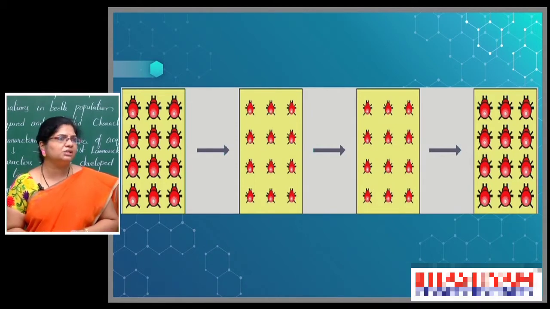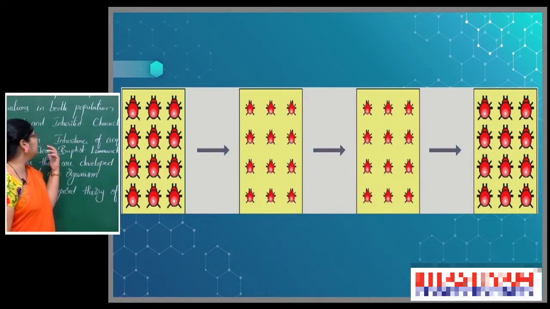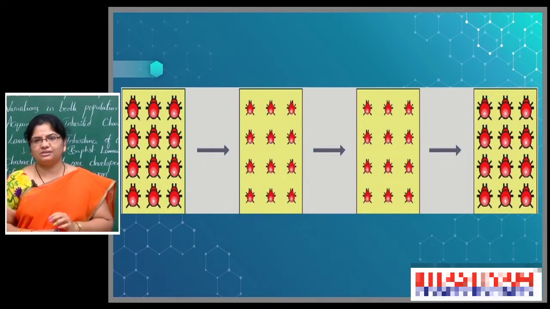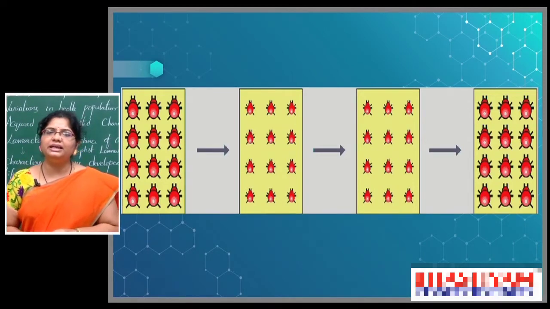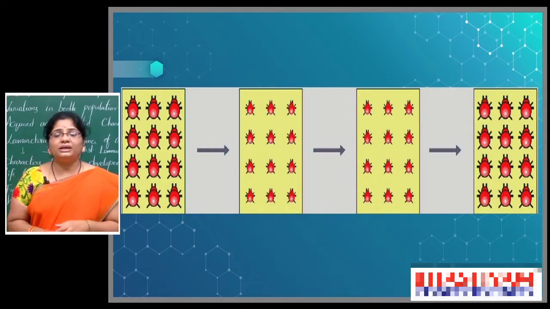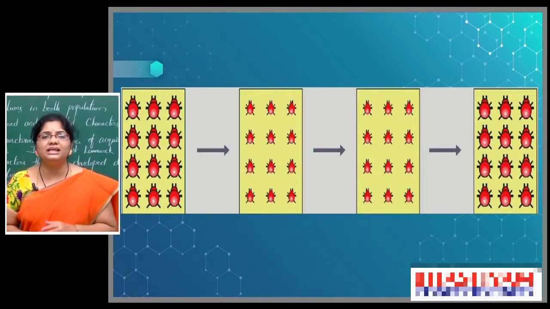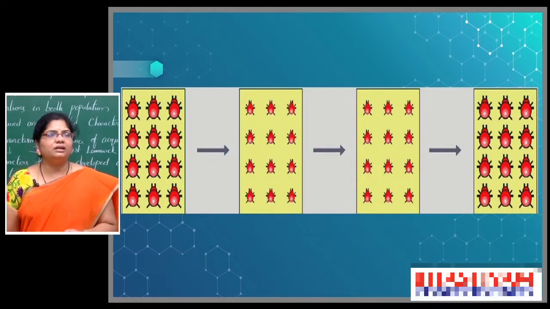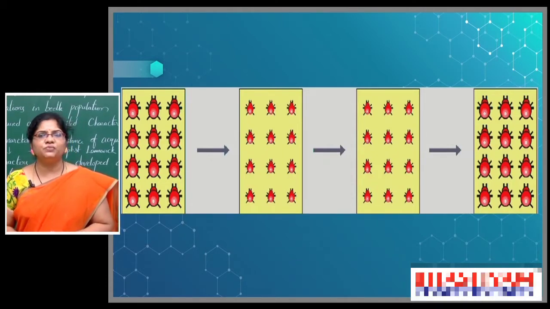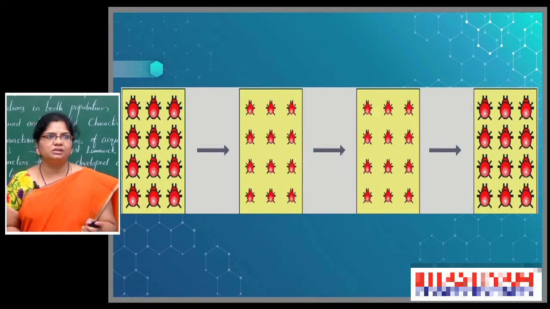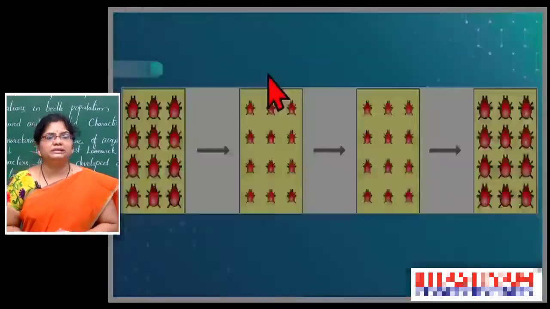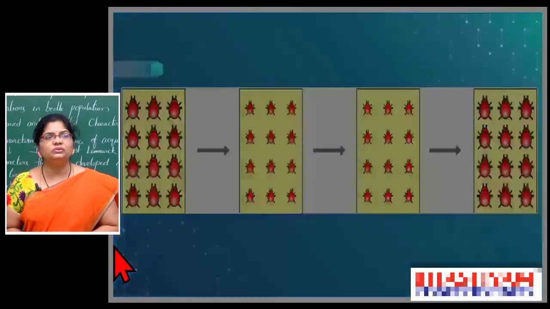Now come towards another session. See here, the next important thing is acquired and inherited characters. What is an acquired character? What is an inherited character? Now let us see on screen acquired characters and inherited characters. So see here, acquired traits or inherited traits.